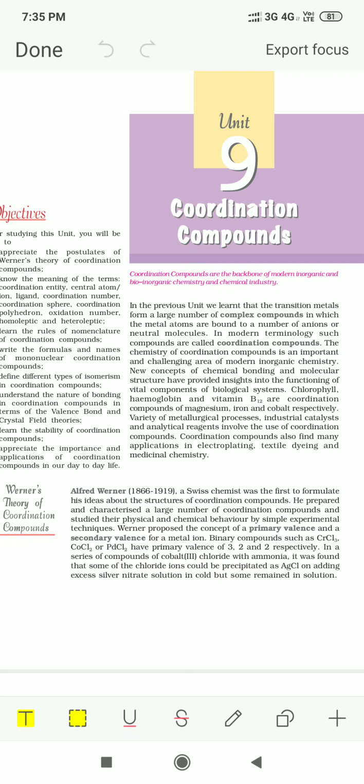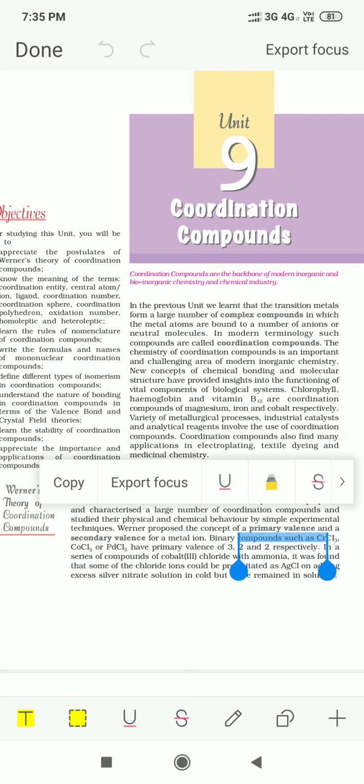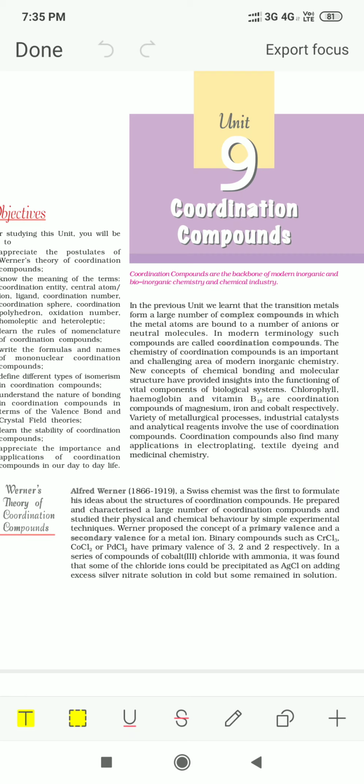Primary valencies are the oxidation number of the central metal ion, whereas the secondary valencies are the number of groups which are present around the central metal ion, that is the coordination number.